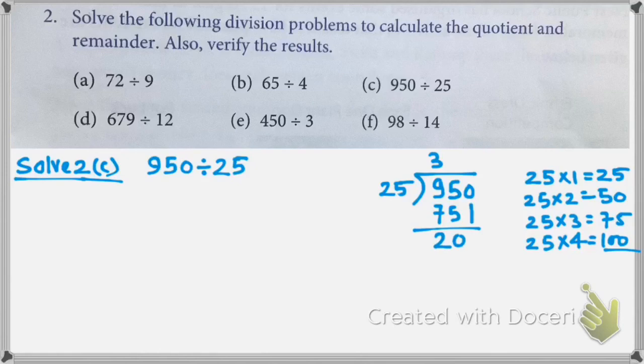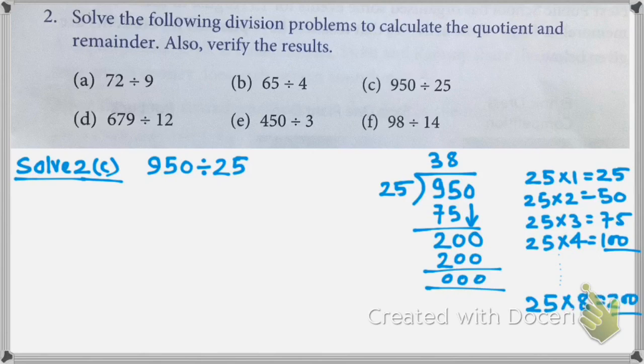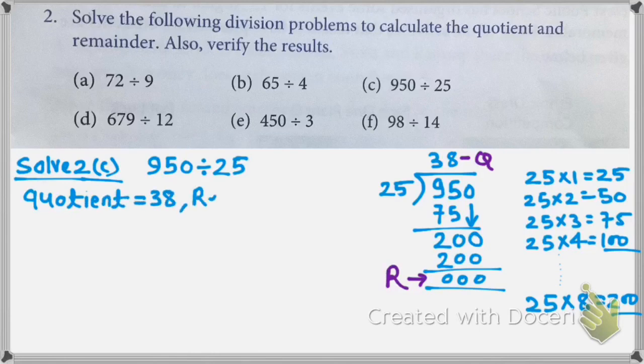Now select 0 here. Now 200 comes in 25 table 8 times, so we have written here 8. Now let's do subtraction, so it will give you 0. Okay, so students, when you do 25 8 times, it will give you 200. Okay, so here remainder is 0 and here quotient is 38. So let's write our answer. Quotient is 38 and remainder is 0.